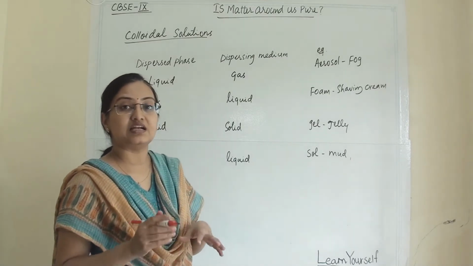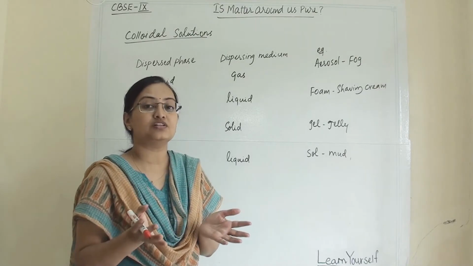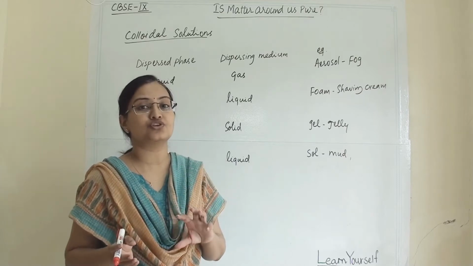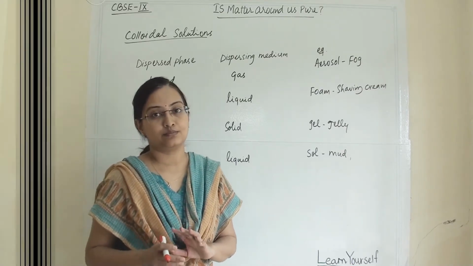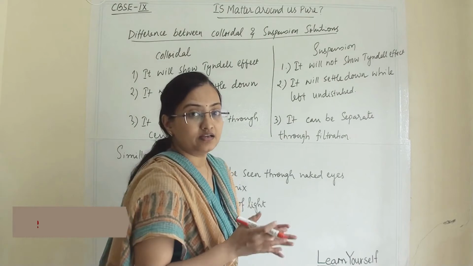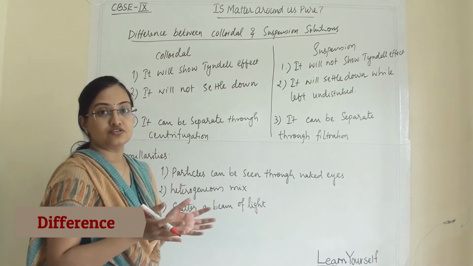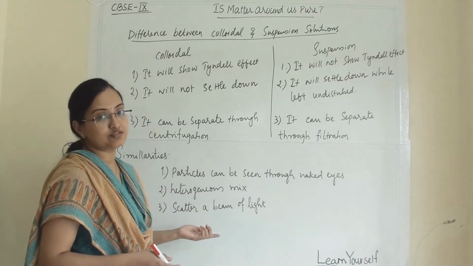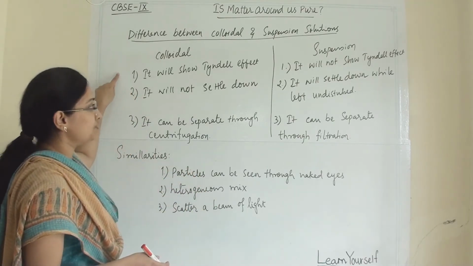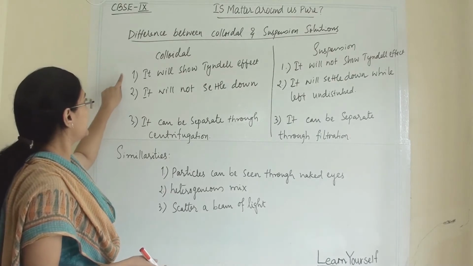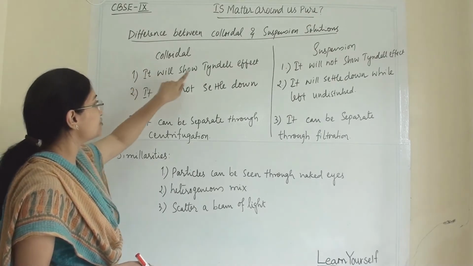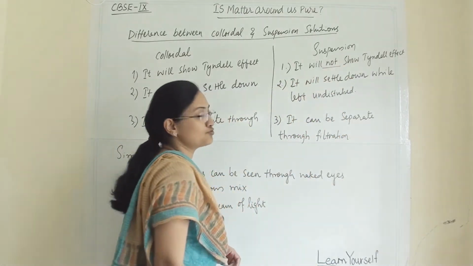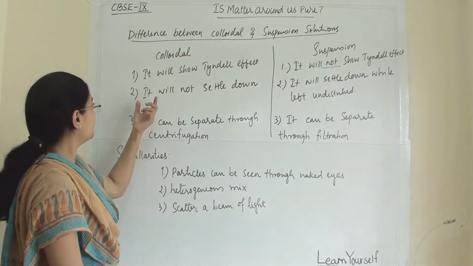Now we will see how suspension and colloidal solution are different from each other, and at the same time they share some similarities. First, the differences: a colloidal solution shows the Tyndall effect, whereas a suspension will not show any Tyndall effect.